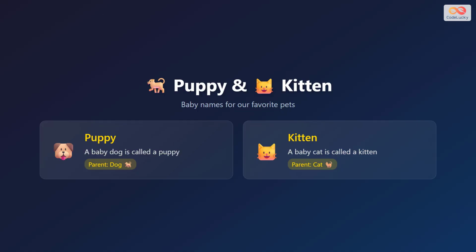A puppy is a baby dog. When you see a small dog playing, that is a puppy. A kitten is a baby cat. Kittens are small cats that meow and chase things. Puppy comes from dog. Kitten comes from cat.